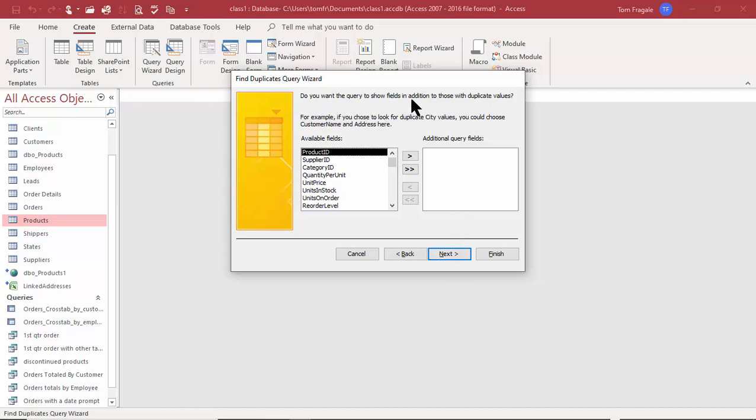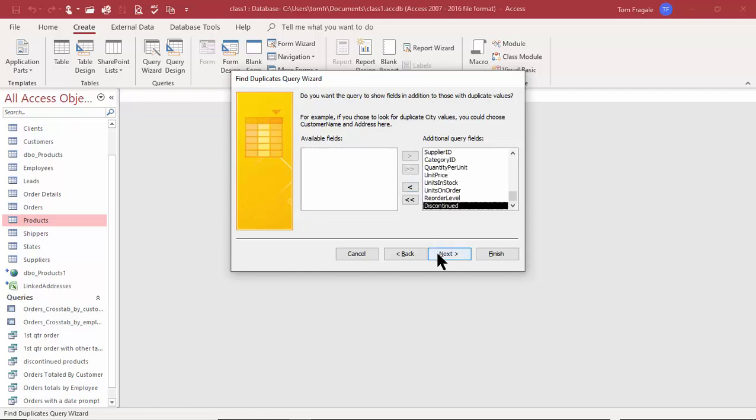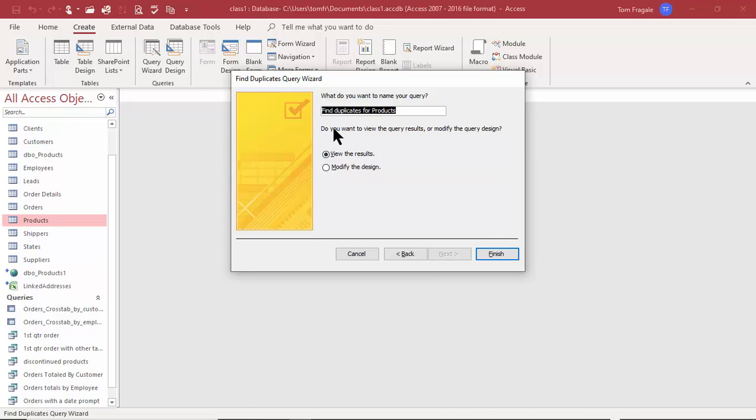Then it says, what other fields do I want to show when we find the duplicates? Well, we might as well show all of the fields. So I'll pick on all of the fields and pick on next. And that's the end of that query, or the end of that wizard. It says find duplicates for products, and I'll pick on finish.